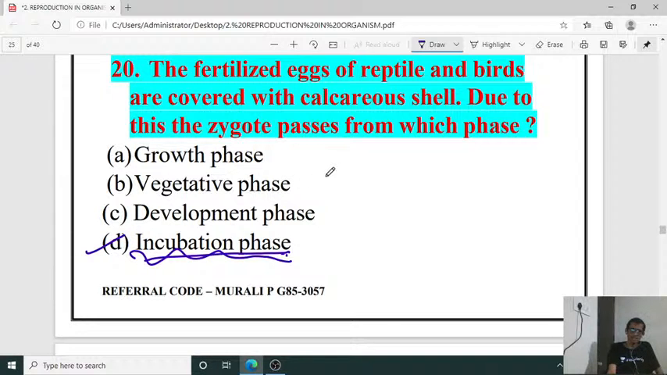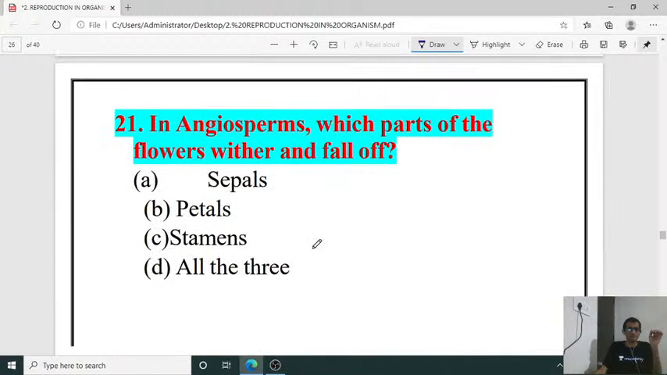Not growth phase, vegetative phase or development phase, it is the incubation phase. The zygote later will undergo incubation. So the incubation of that egg will be done by the parent bird or reptile. As a result, inside the egg we can observe the embryo will develop into a new offspring, and the egg will hatch, hatchlings will come out. That is the young reptile or bird in the case of oviparous organisms. Okay, next question, question number 21.